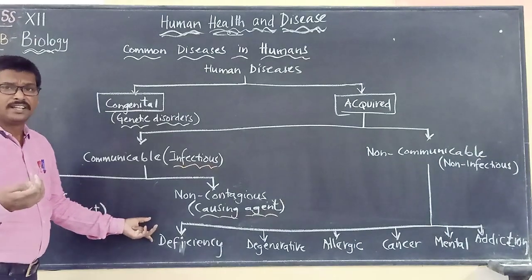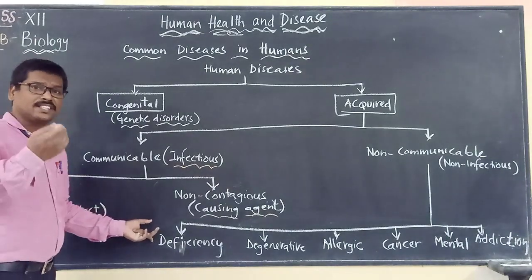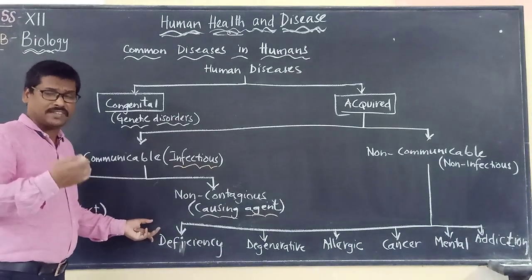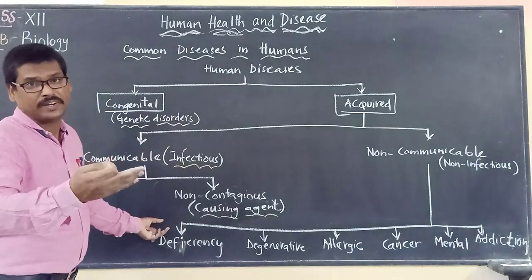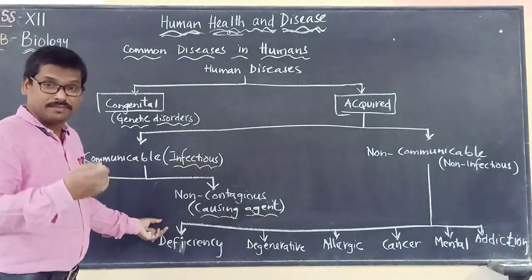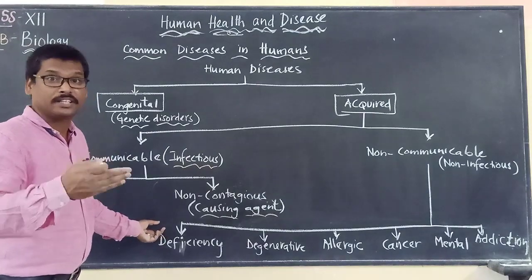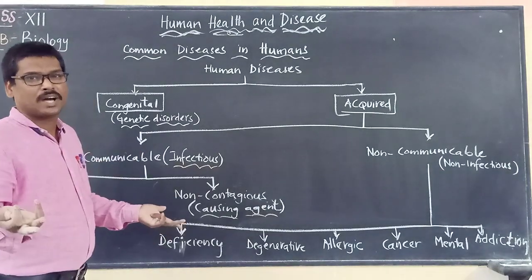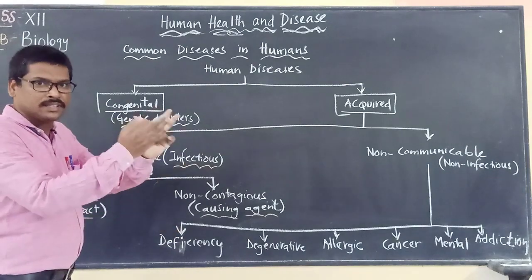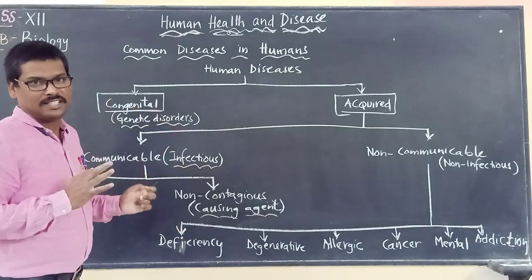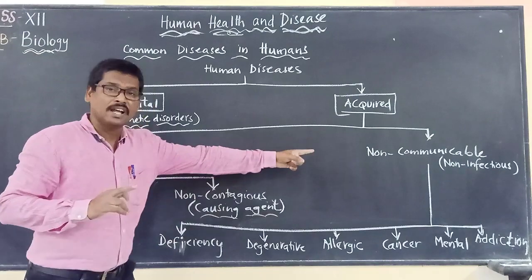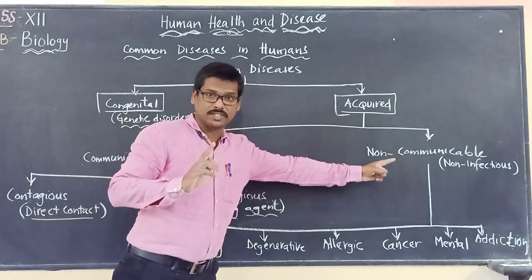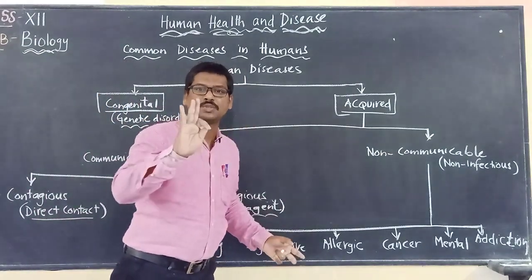If there is a deficiency of vitamins, it may lead to a different type of disease in the body. If there is a deficiency of minerals, it can lead to a different type of disease, which will not be transferred from one person to another. You can see those diseases only in that person.